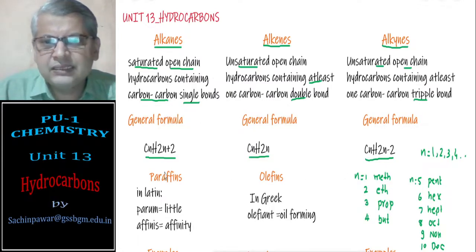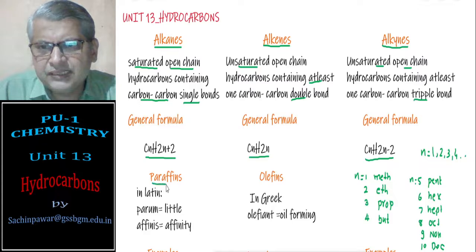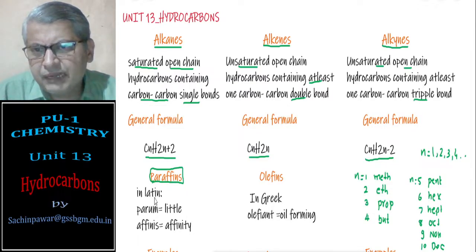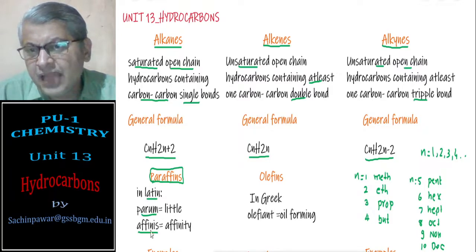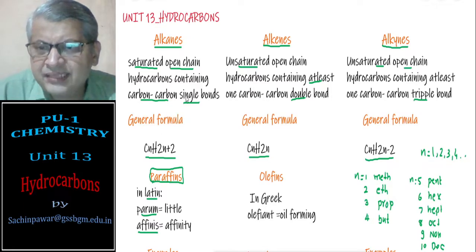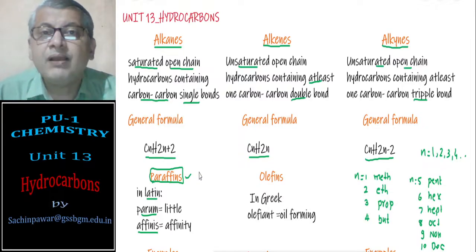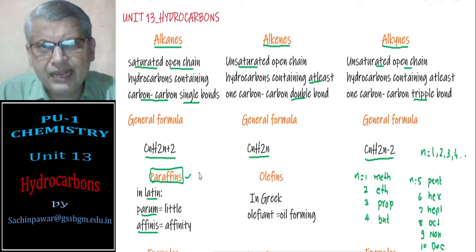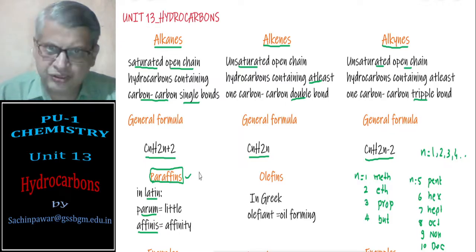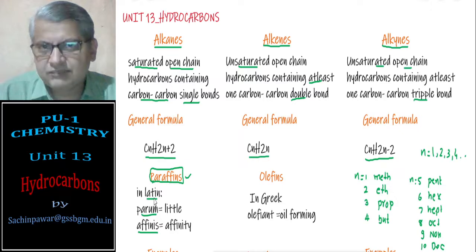As far as alkanes are concerned, we have another name for these compounds. We know alkanes as paraffins. Actually, this is a Latin word, made up of two Latin words, parum and affinis. Parum means little, and affinis means affinity. That is, alkanes are called paraffins because they are chemically very less reactive. They have a little reactivity towards chemical reactions, and that's why they are called paraffins.